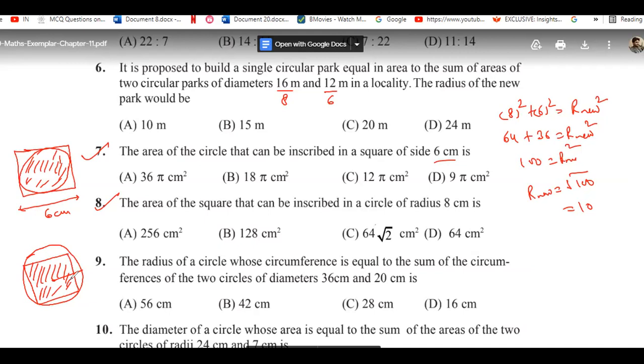Sir, option D. The question number 8 is option D. Sorry, 7, sir. 7th is D. And here question number 8. I'm doing, sir. In question number 8, what's your answer? Sir, I didn't still do. You are still doing, okay.